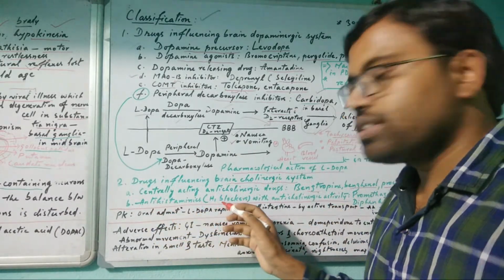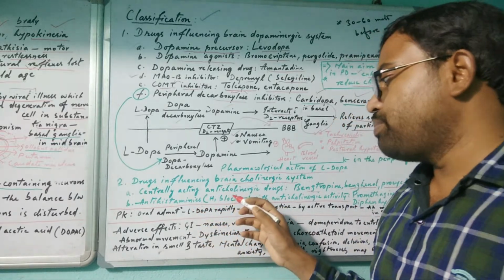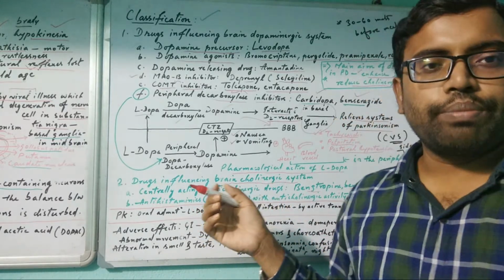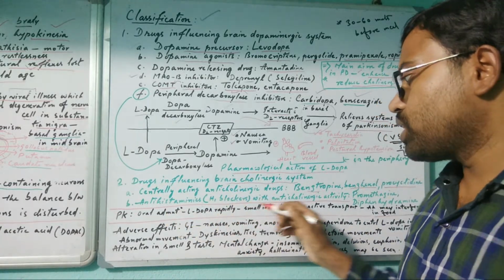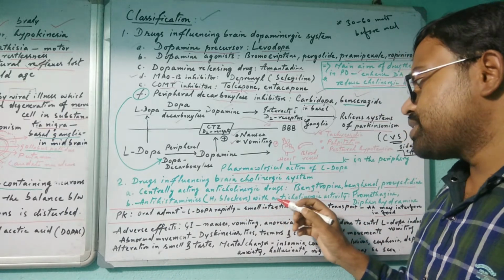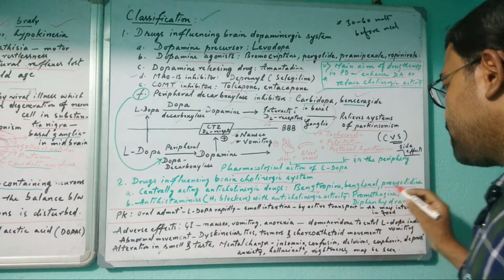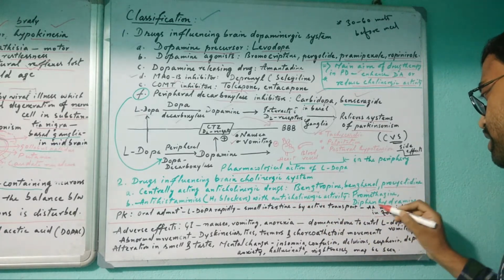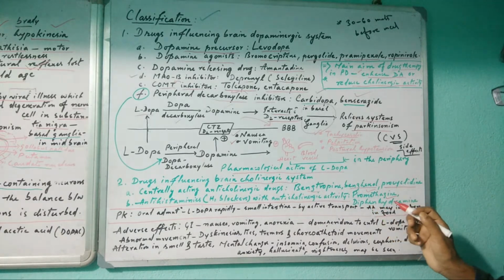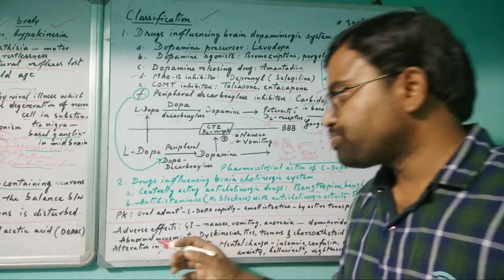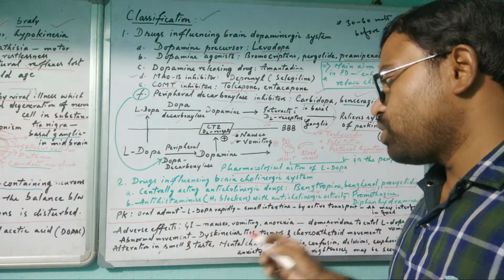Then antihistamines, which are responsible for allergic reaction. This is also in the brain, particularly in inflammation reaction it is necessary. So H1 blockers also will decrease that reaction, with anticholinergic activity, like promethazine and diphenhydramine. So these are the drugs which influence the brain cholinergic system, and H1 blockers.